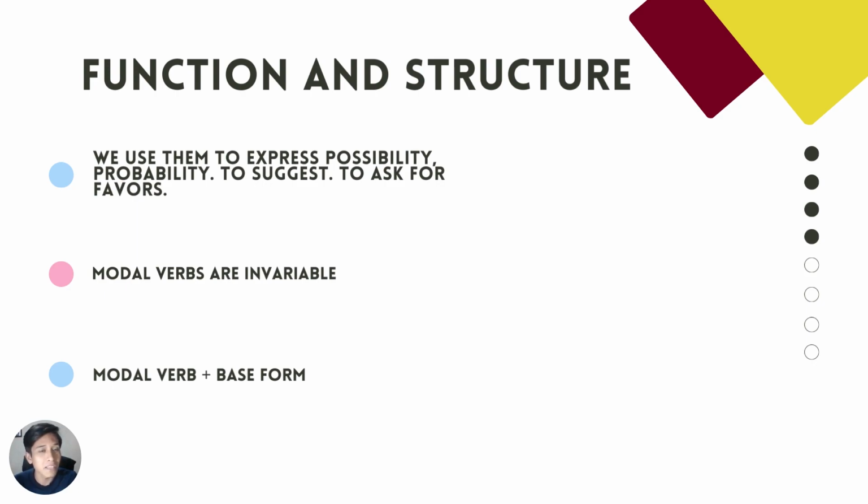We have to say that the modal verbs are invariable. It means that they don't change in gender nor number. And finally, we use the modal verb first and then the base form of a verb. For example, I can, which is the modal verb, swim. I can swim.